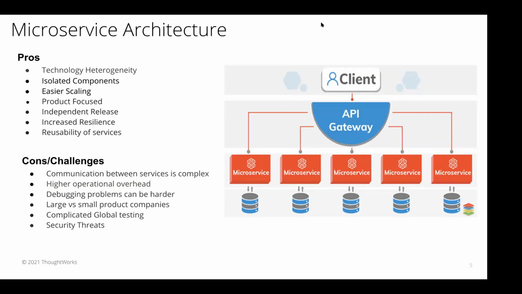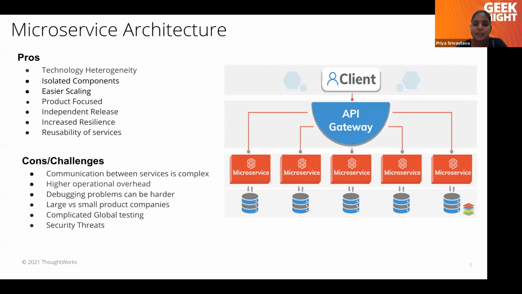Yeah, regarding the security, can you give an example of how security can be a con, a security threat? I didn't get it completely. Okay, so assume that you have two different domains and you are trying to communicate from one domain to the other domain.